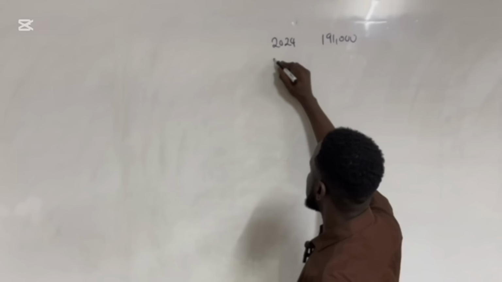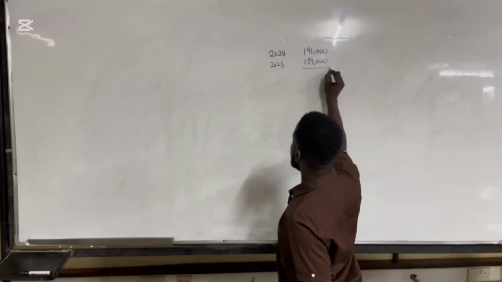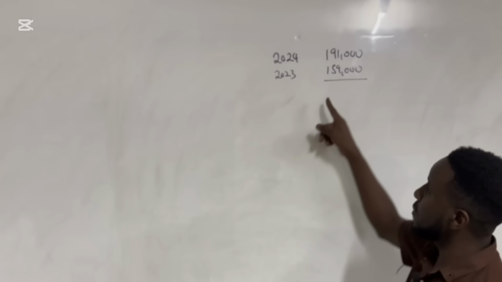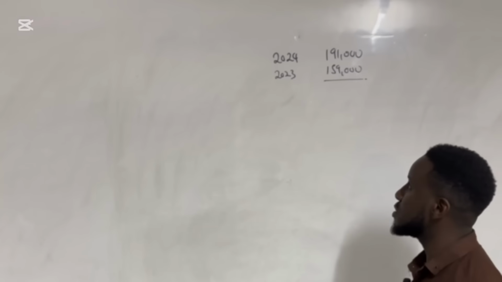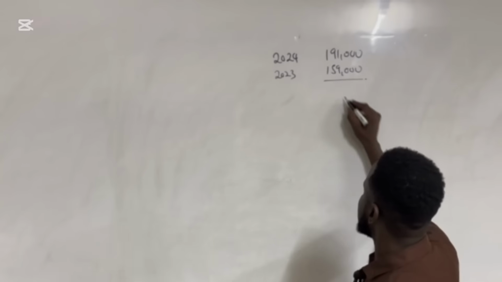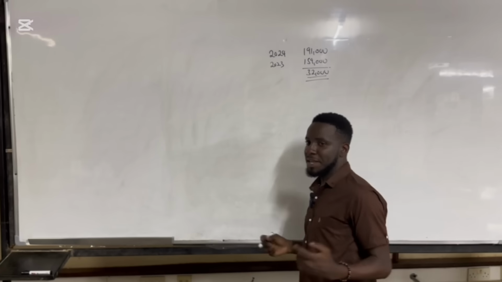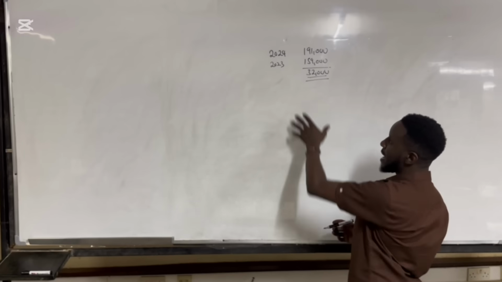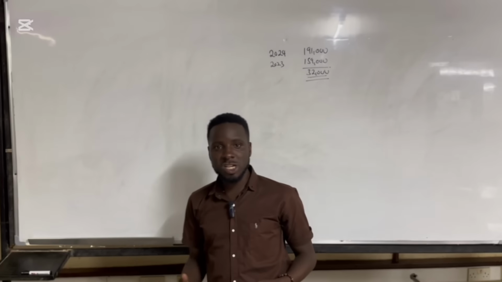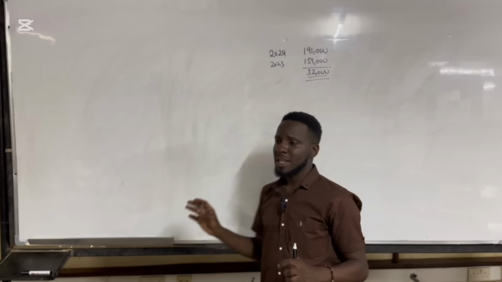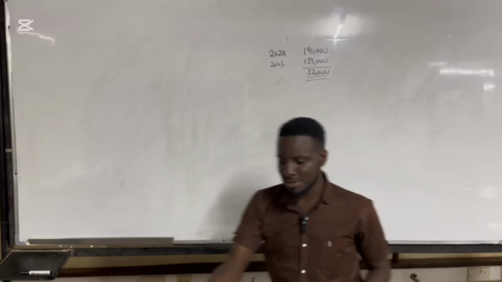And then for 2023, which is our opening balance, is 159,000. So our cash has moved from 159,000 in 2023 to 191,000 in 2024. So the difference in movement is 32,000. This is a net increase, meaning that once we are doing our numbers, our final figure should be 32,000 as the net increase in cash and cash equivalents. Now, this is the analysis. That means that our answer should have this figure as the net increase.